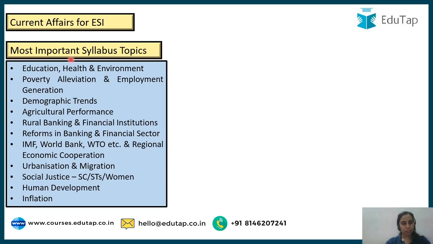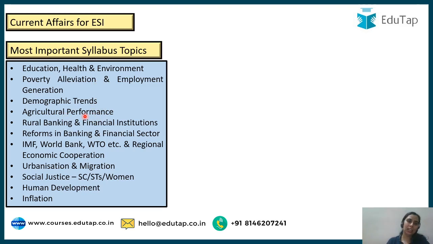So let's talk about ESI first. I have taken out, guys, the most important syllabus topics, which are usually in current affairs, and current affairs related to these topics are asked in the examination, right? So education, health, environment, poverty alleviation and employment generation are mentioned in your syllabus. Demographic trends, agricultural performance: guys, this is given in the syllabus of ESI.